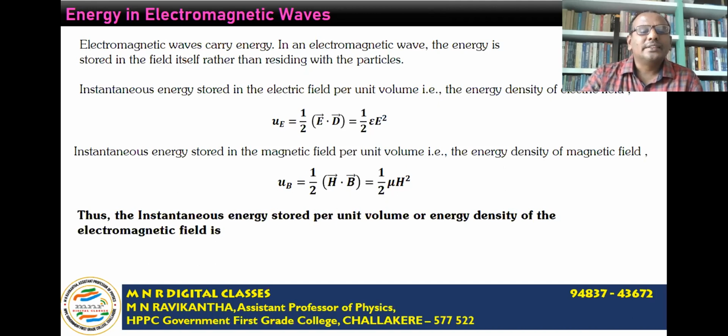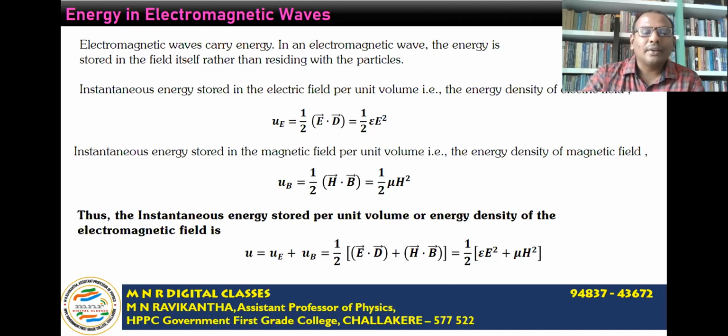Thus, the instantaneous energy stored per unit volume, or energy density of the electromagnetic field, is given by the total energy, which is equal to the sum of electric field energy density and magnetic field energy density, U_E and U_M.